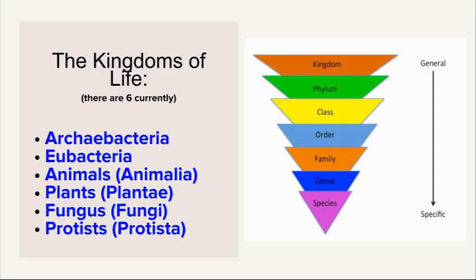Now, archaebacteria are older bacteria that tend to live in really crazy places, such as really acidic, really hot, and really cold places. Our eubacteria is also known as true bacteria, and those are the ones that are all around us, living on our skin and even in our digestive systems. So then we have animals, plants, fungus, and protists. They also have scientific names like Animalia, Plantae, Fungi, and Protista.